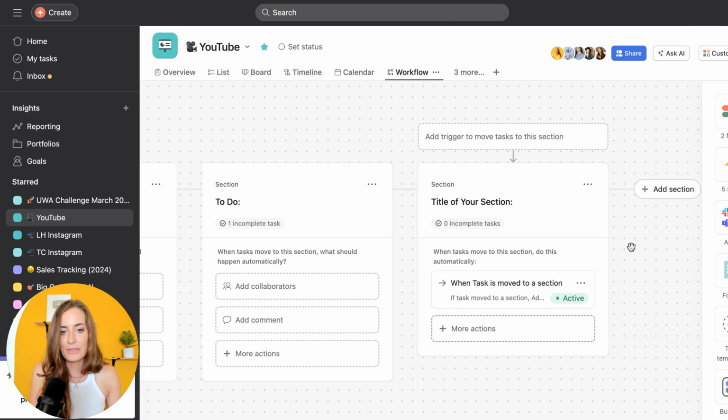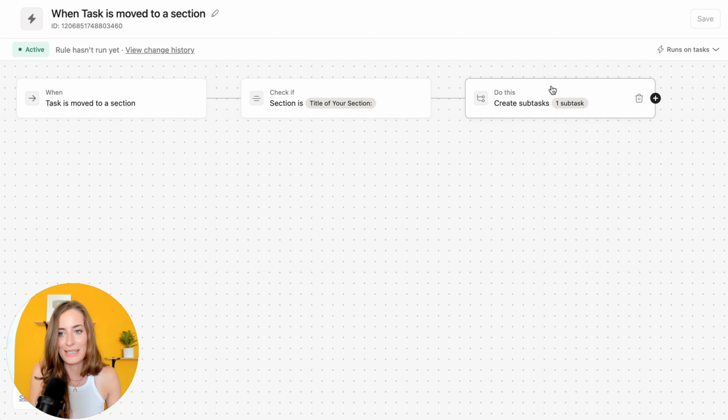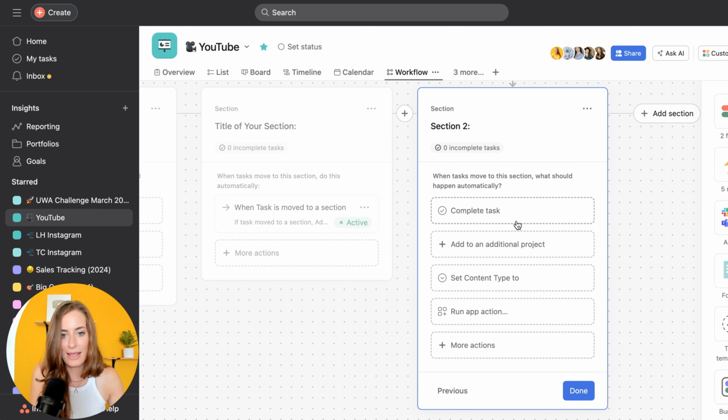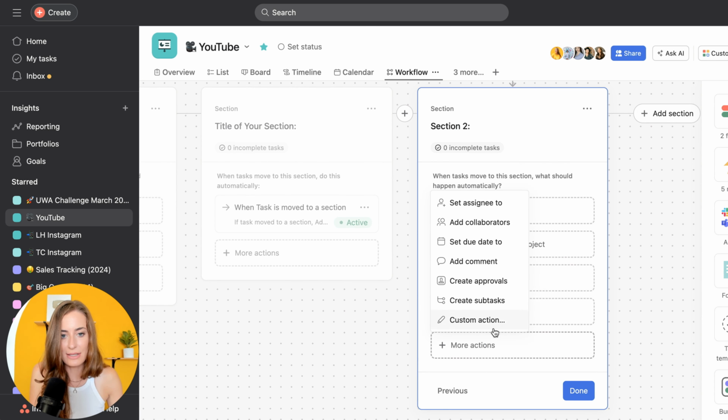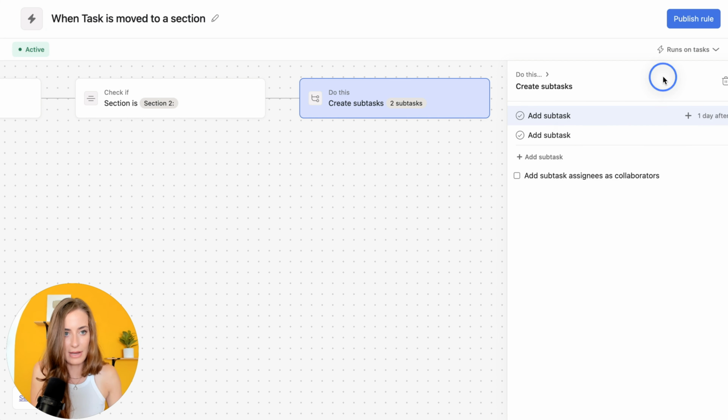Great. And you'll see that displayed right here. So this is telling you exactly what is happening in that section. So if you ever need to edit, just come back into Workflow, click here, and then you're good. You're going to see what's happening. So now let's add another section, and let's say this is section 2. Okay, and again, we're going to go more actions, create subtasks, and we're going to add our subtasks. I'm going to choose the date range, assign it, and hit Publish Rule.